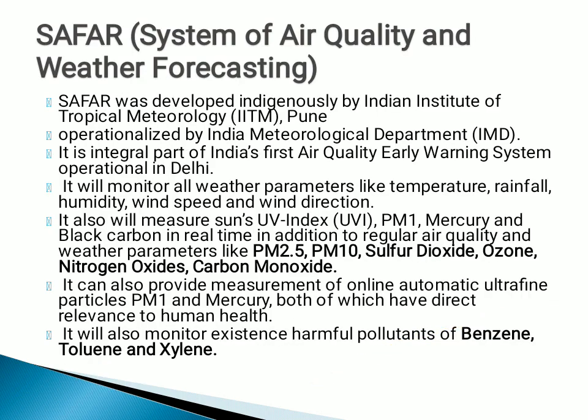After the air quality index, in the same way there is the SAFAR system, which is the System of Air Quality and Weather Forecasting. This is indigenously developed, a different kind of software, where the Indian Institute of Tropical Meteorology, Pune, and the Indian Meteorological Department jointly give measures based on parameters like PM2.5 to 10, sulfur dioxide, ozone, nitrogen oxide, carbon monoxide. It is also monitoring existing harmful pollutants like benzene, toluene, xylene, etc.